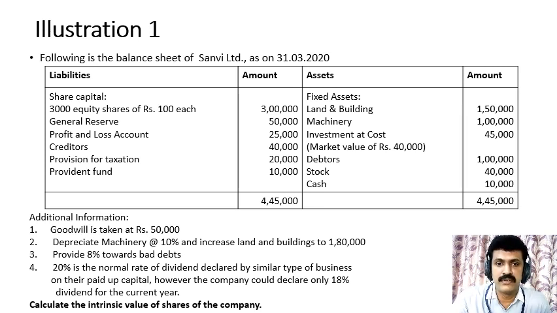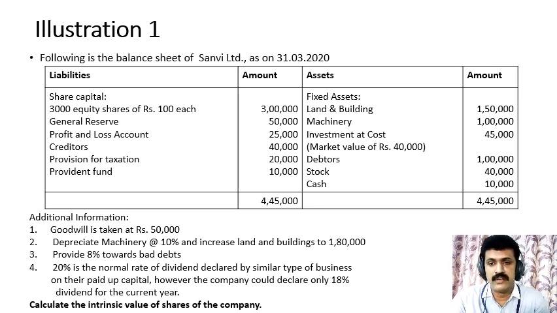So here, first we have to take the market value of assets. In that, we have to include land and building. So land and building, you have to take 1,80,000 as given. Machinery 1 lakh rupees is given, in that we have to depreciate 10%. If we depreciate, 1 lakh minus 10,000, 90,000 comes. Then for debtors, provide 8% towards bad debts is given. So 8% on 1 lakh, 8,000 rupees comes, you will deduct that. Investments are to be taken at market value 40,000. Then stock and cash, you take the book value or market value, whatever is given, 40,000 and 10,000.